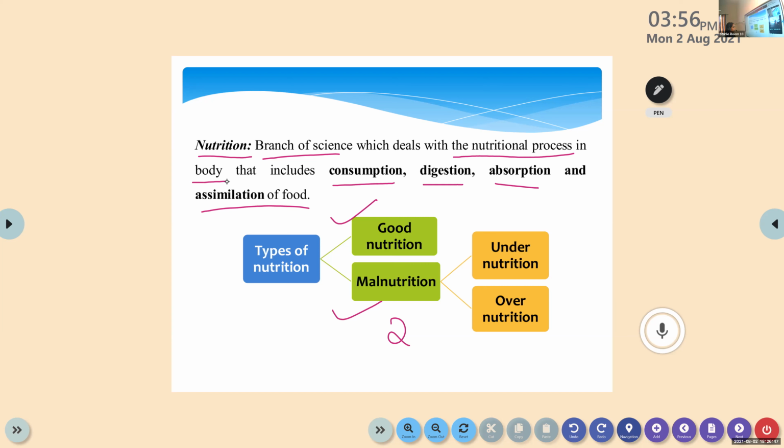So there are two types of nutrition. One is good nutrition, another one is malnutrition. The malnutrition is again classified into two, undernutrition and overnutrition. Good nutrition and malnutrition are the two types of nutrition, and under malnutrition we have two classifications, under as well as overnutrition. Okay, clear? Any doubts? Easy, right? Yes, ma'am.